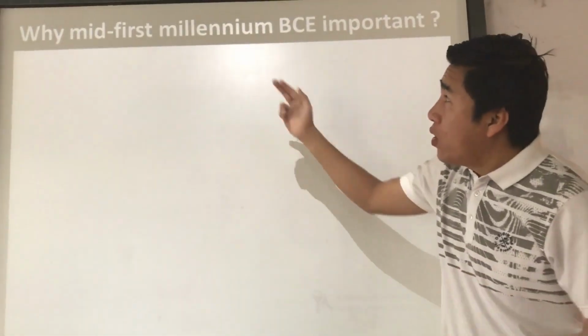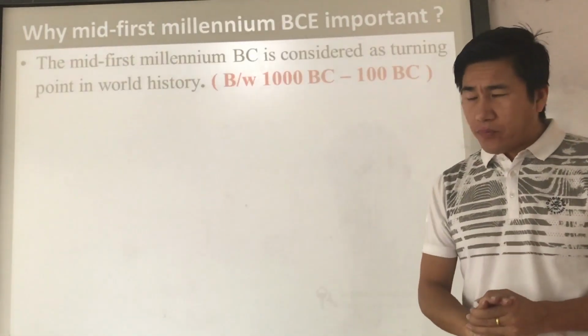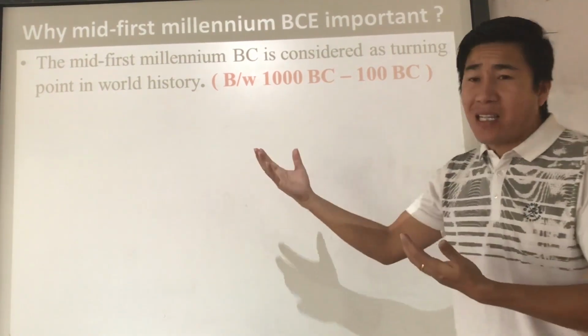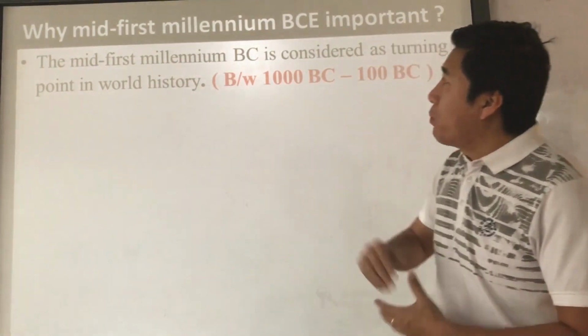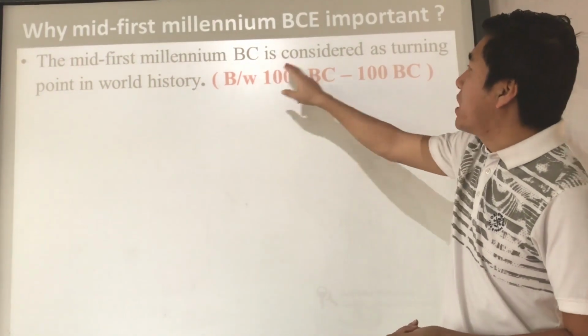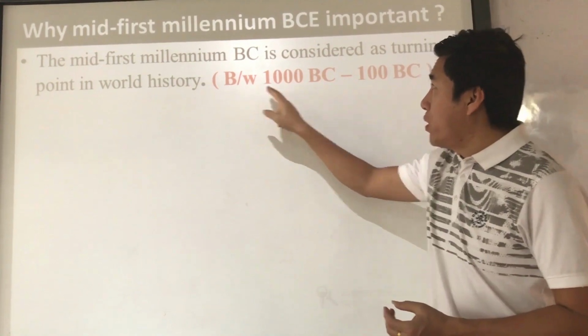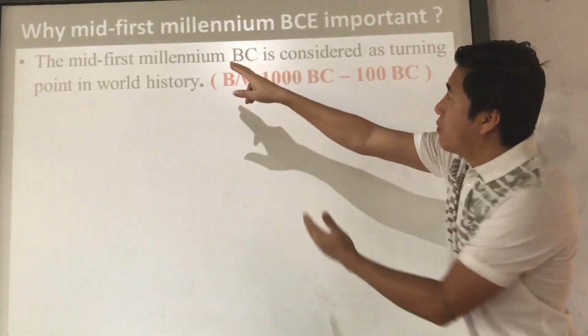Now, the mid-first millennium BC is considered in board exams. Questions like this are repeatedly asked in the board exams: why is the mid-first millennium BC considered a turning point in world history? See, between 1000 BC to 100 BC we call it the first millennium BC.